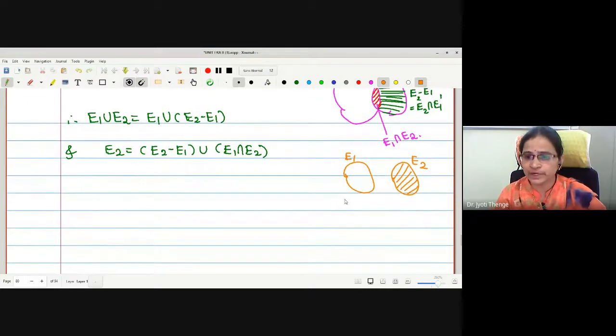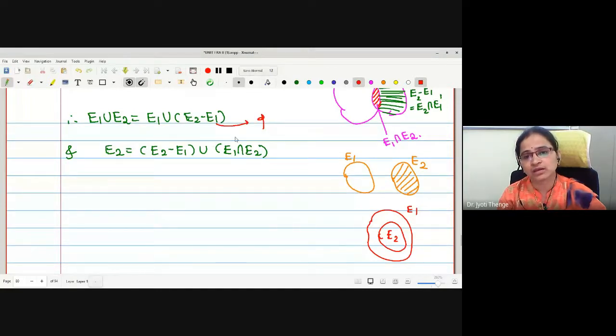One more possibility remains to discuss. What will happen if E1 is a subset of E2? Whether these two are true or not, that we have to discuss simply. What is E1 union E2? This is E1 union with E2 intersection E1 complement, which is empty in this case. What about E2?